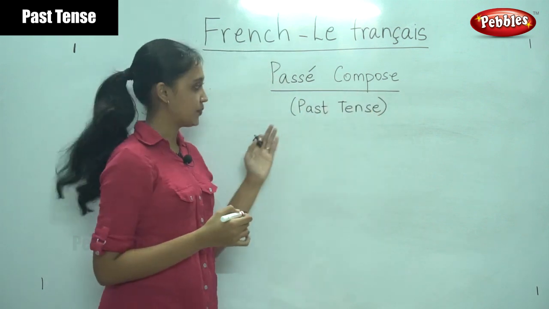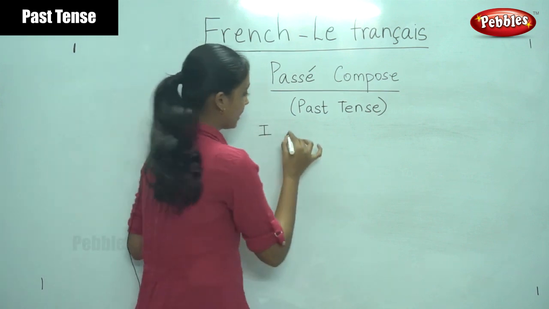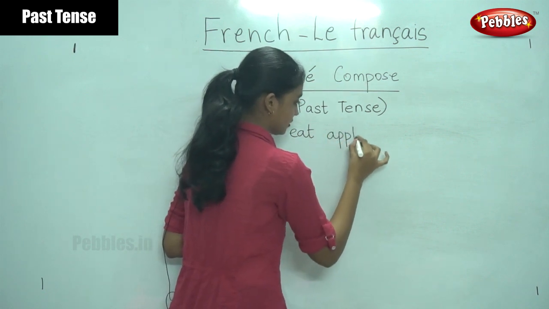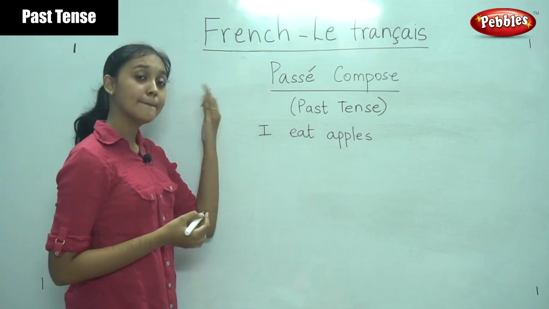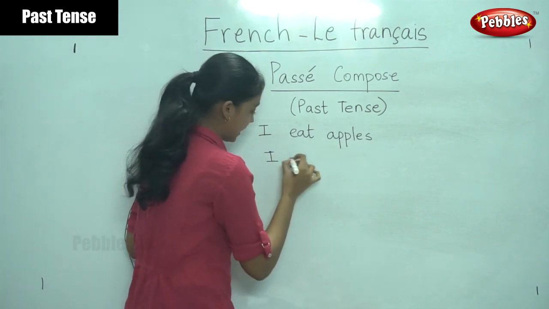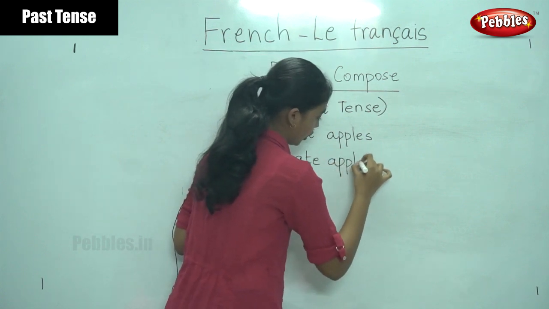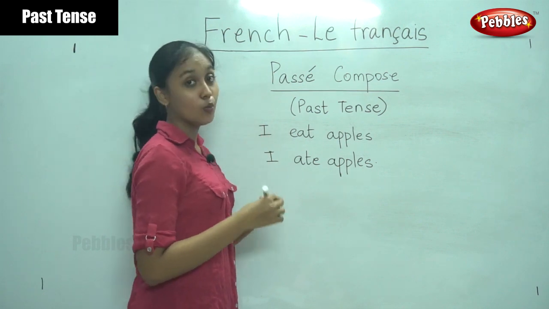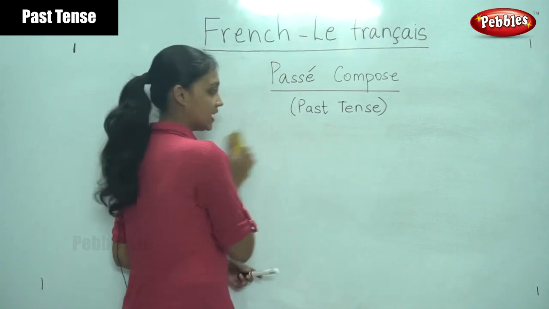Passé composé. Now, for example, I eat apples. Okay, how would you tell this in the past tense? I ate apples, right? You can also say I had eaten or I was eating. All these are the past tense in English.